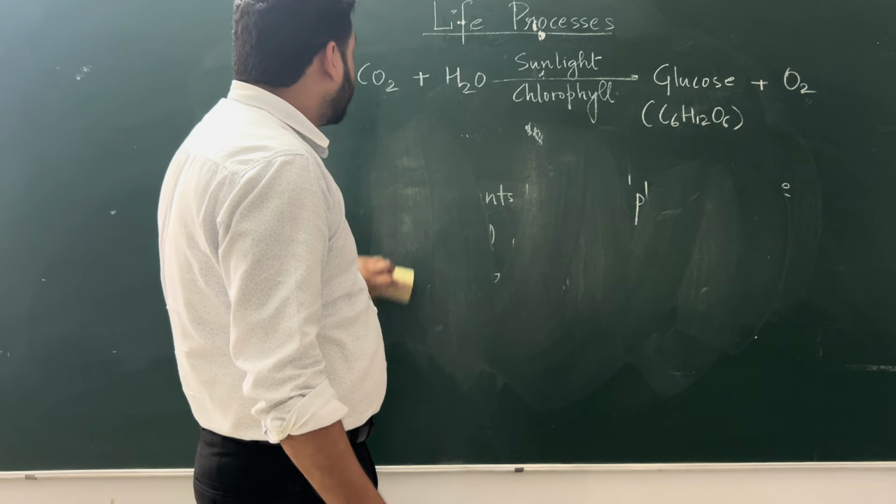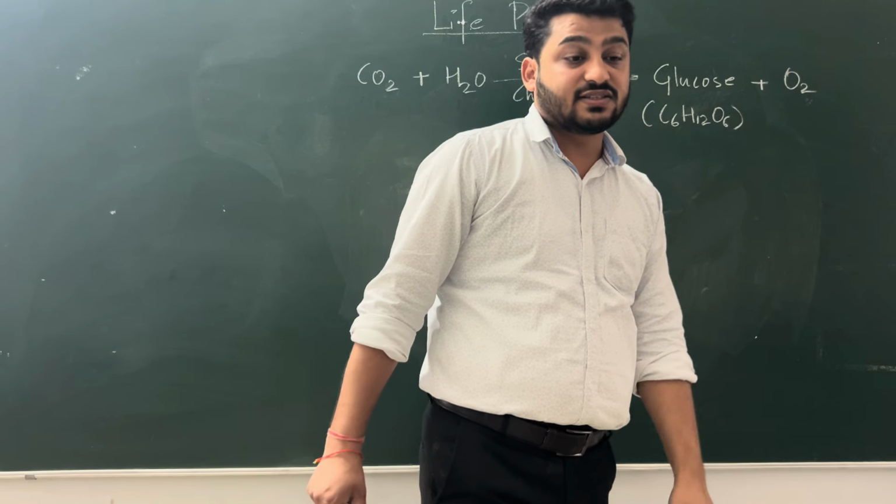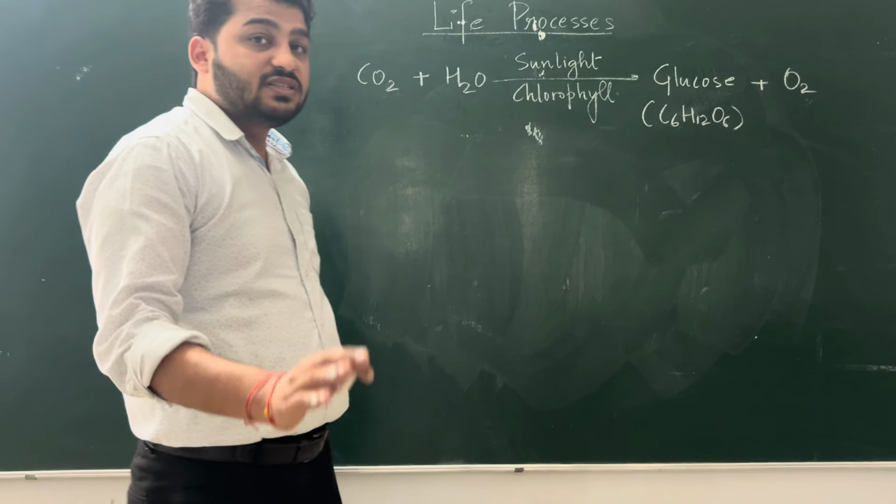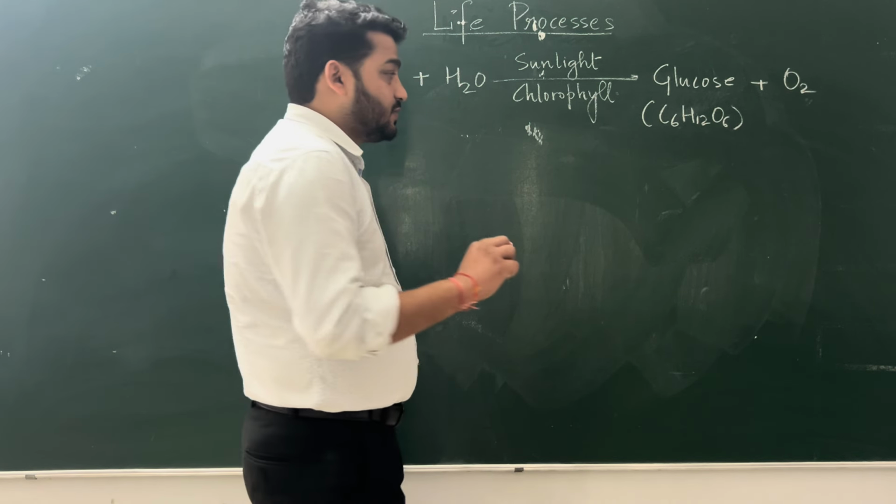Now what are the steps by which this photosynthesis happens in the plant? So these are the three basic steps.